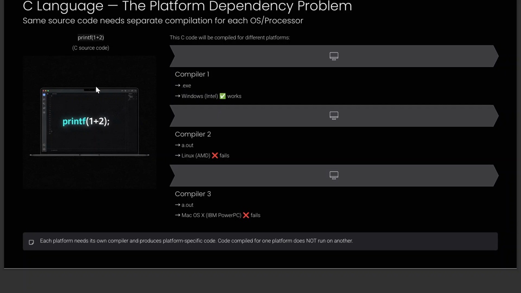So the issue here is, the source code that is written in your C language, right? Let's say you have a compiler C1, which is running on your Windows machine, and you have compiled that code and it gave you some output, an exe file or some output file like a.out. So this will work in the same environment. If the compiler is giving you the output in the Windows environment itself, it will work in the Windows environment, but it will fail when you take that thing and run it in another environment.